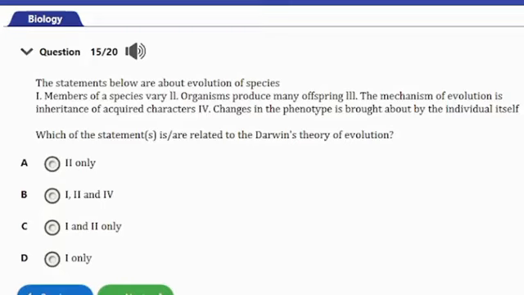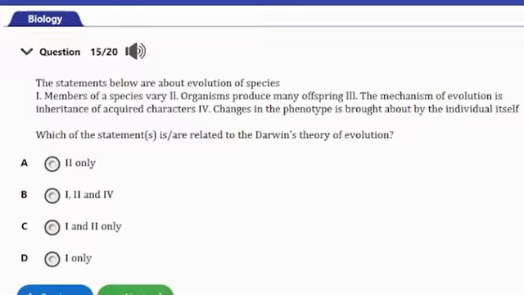So Darwin's theory of evolution is actually also known as Darwinism, and it includes two key ideas, and they are the fact that evolution occurs, and then that evolution occurs through natural selection. So the statement number 1 here, or I, that members of species vary, refers to the concept of variation, which is a fundamental aspect of the Darwinism theory, and showing that variation actually occurs.